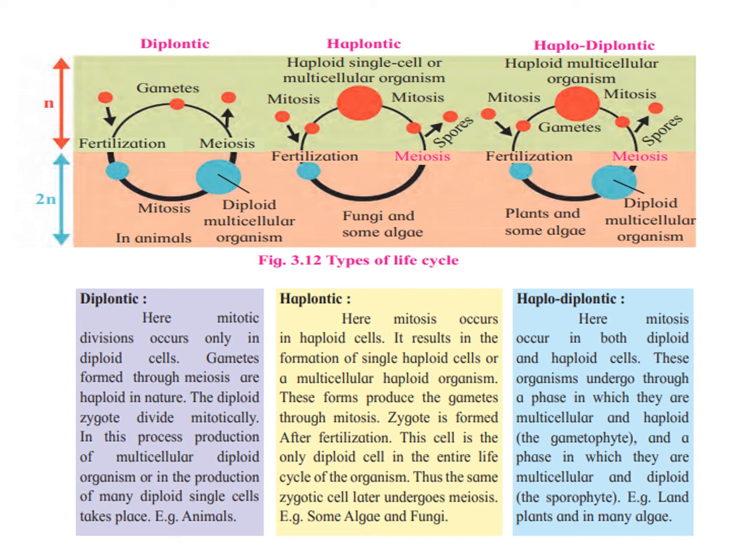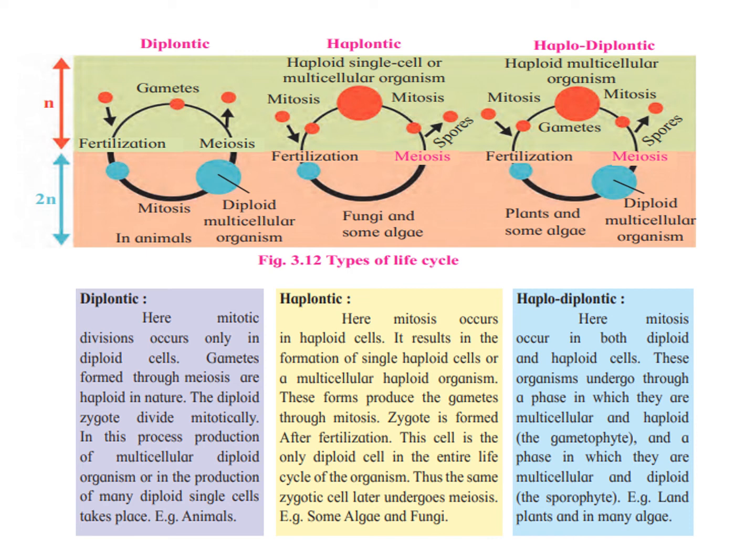The diploid zygote divides mitotically. In this process, a multicellular diploid organism or many diploid single cells are produced. Example, animals.